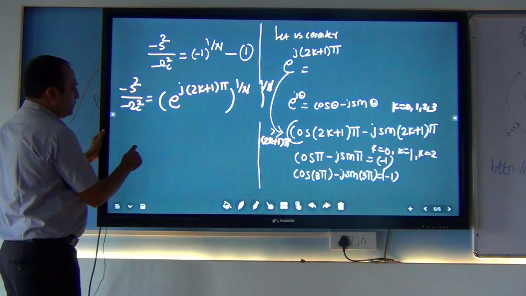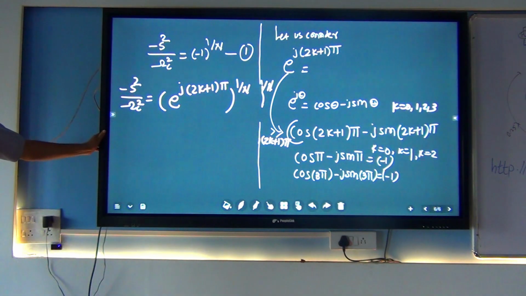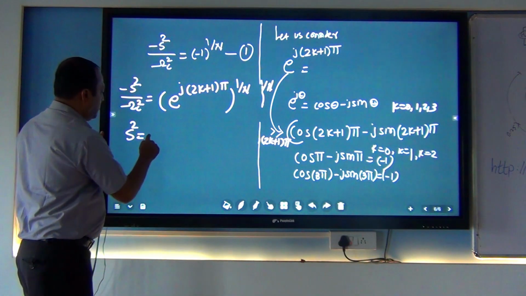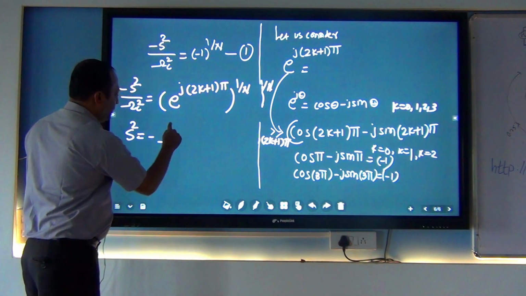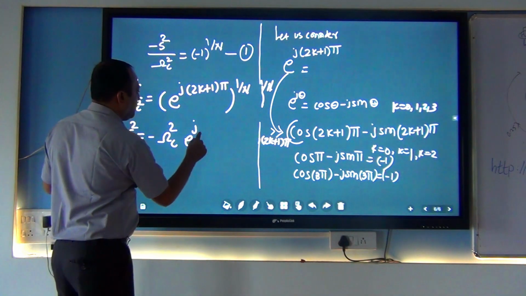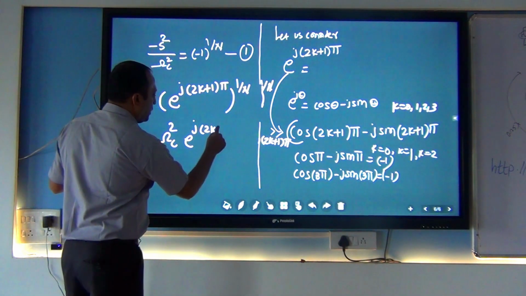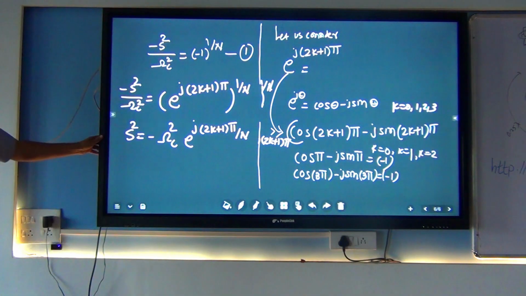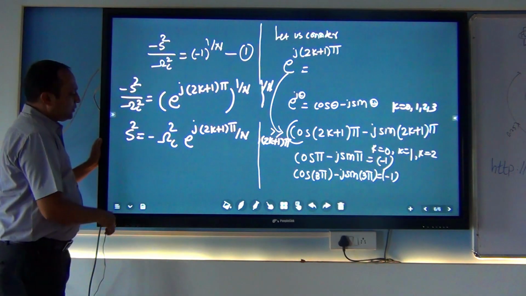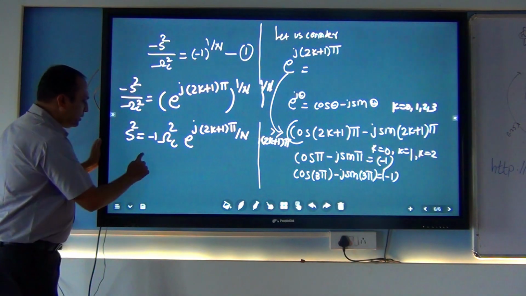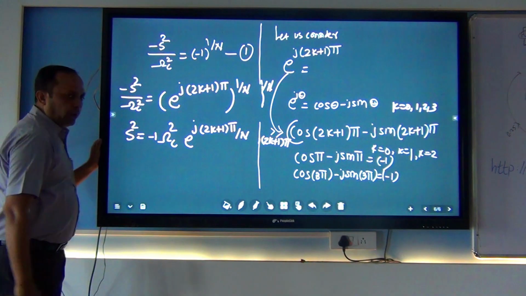So the equation is s square is equal to minus cutoff frequency e raised to 2k plus 1 pi by n, e raised to n 2k into pi by n. If I take the square root of this, here it is minus, here it is minus 1. So what is this minus 1? Minus 1 is j.